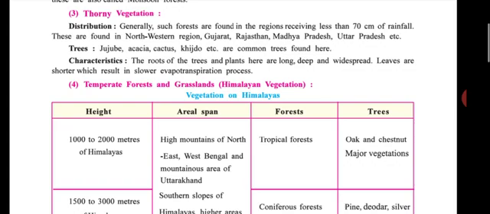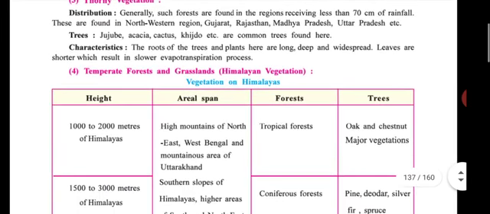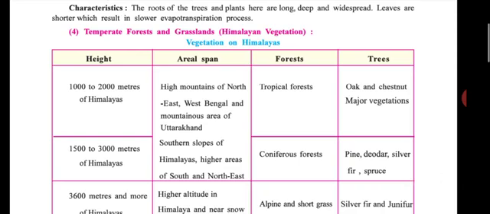Trees like jujube, acacia, cactus, khijudo, etc. are common trees found here. What are the characteristics of this type of vegetation? The roots of trees and plants here are long, deep, and widespread. The leaves are shorter, which results in a slower evaporation process. I know you all know what the evaporation process is.